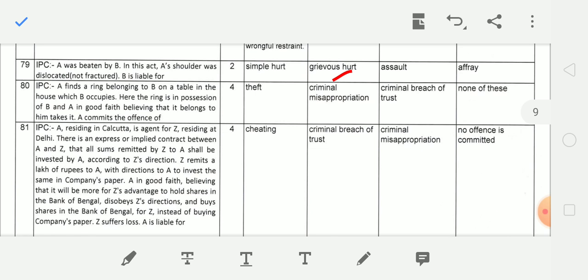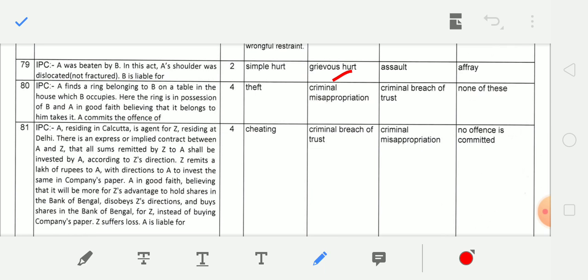Next question, A finds a ring belonging to B on a table in the house which B occupies. Here the ring is in the possession of B. A, in good faith believing that it belongs to him, takes it. A commits the offence of none of these because it was in good faith.